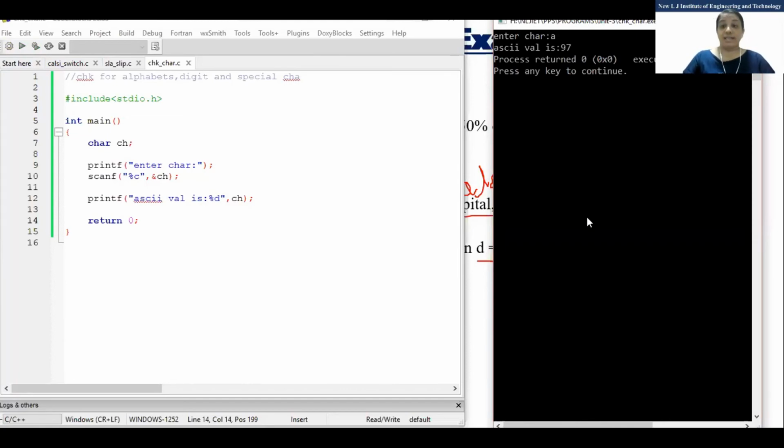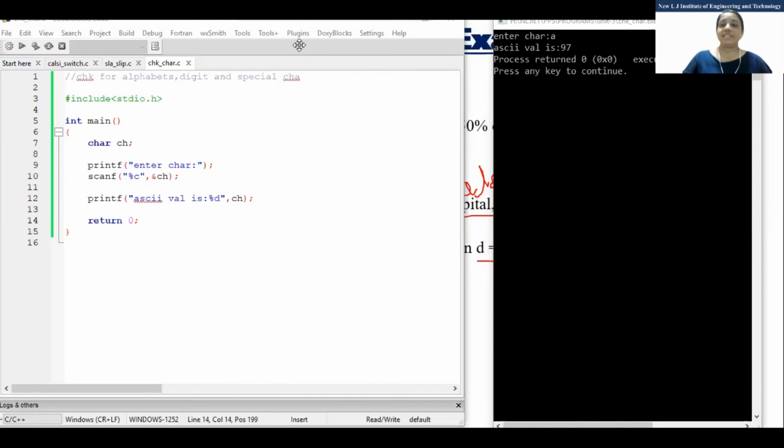So we know that there is an ASCII value. Maybe some of you know small a to small z, it will be from 97 to... small z ASCII value 97 to... anyone? Yes. Small a I am asking.